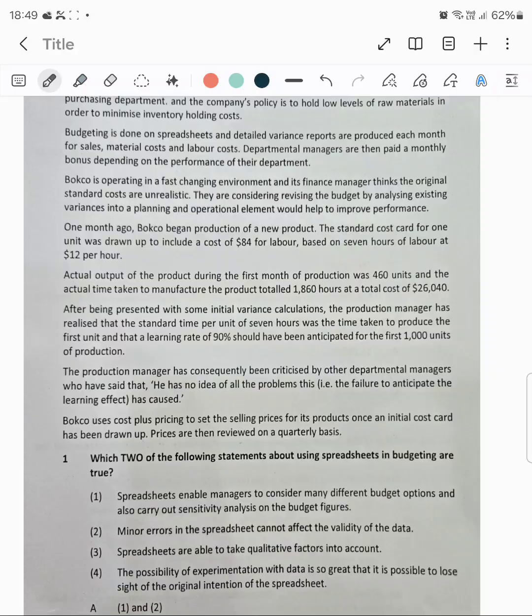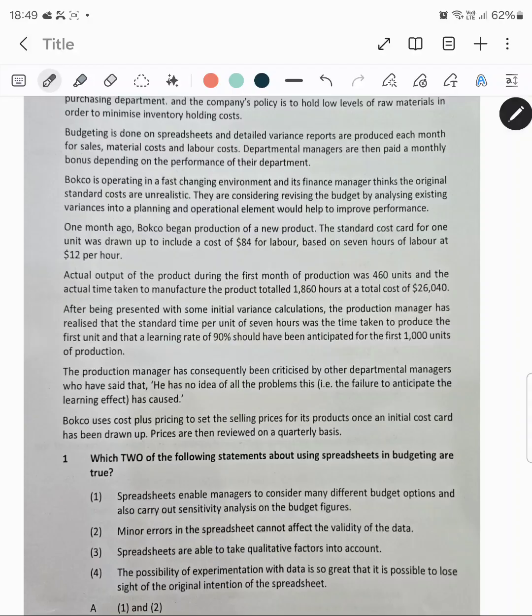Alright, so let me just calculate it. See, during the first month the actual output was 460 units and the actual time taken to manufacture was a total of 1860 hours. As per the information given, the production manager has realized the standard time taken is this.